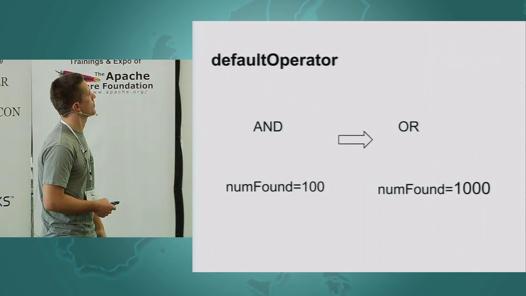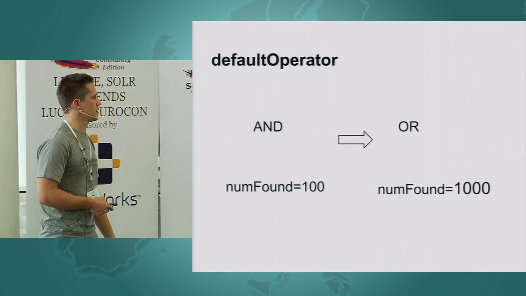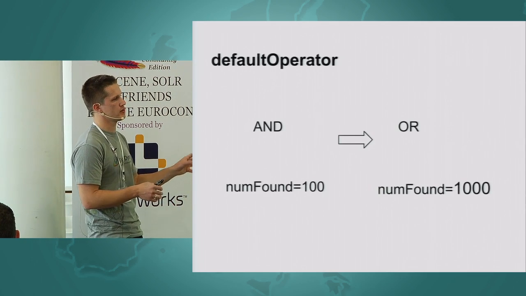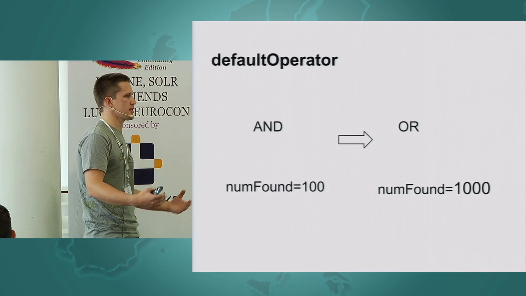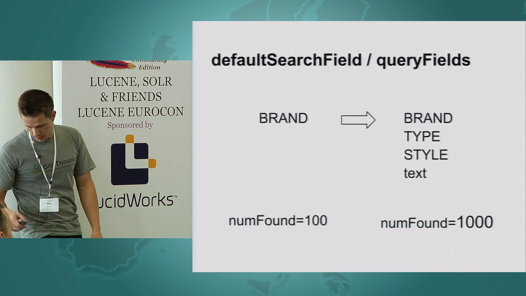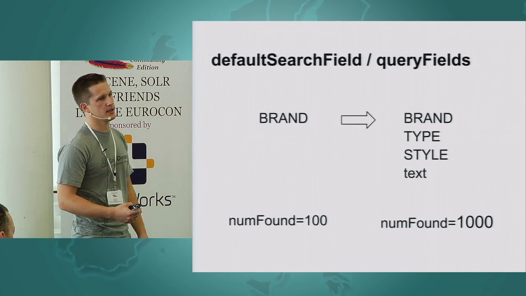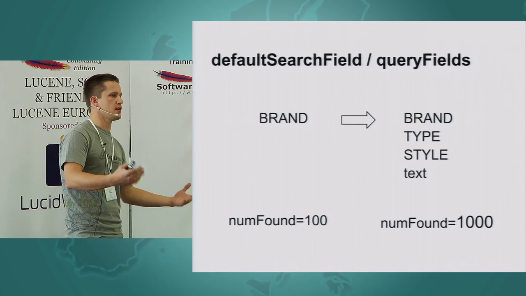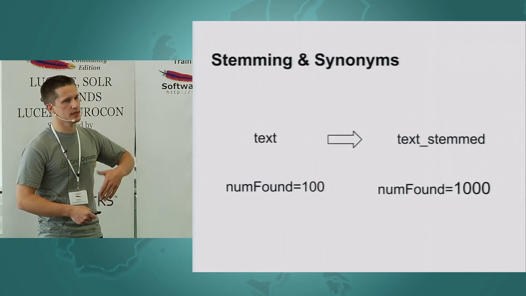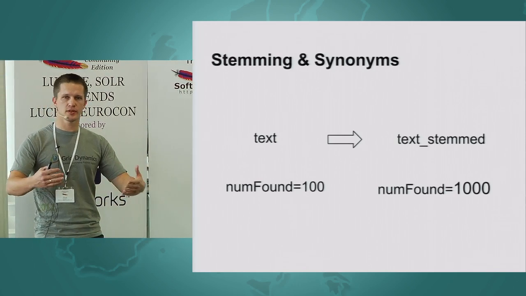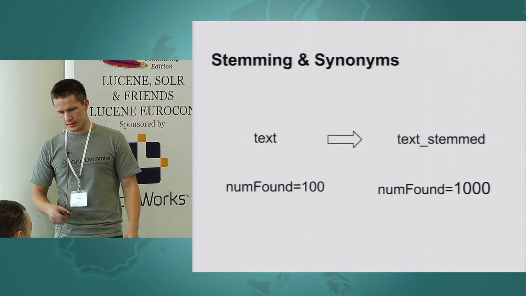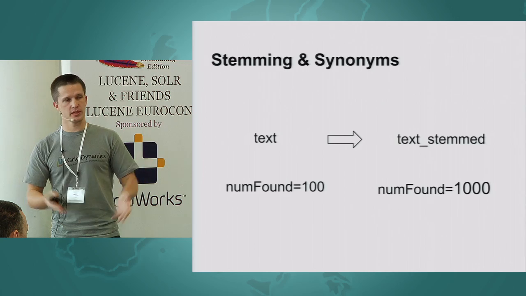I'll just show several parameters. First of all, you can change the query from conjunction to disjunction to get more results and improve recall, but it harms precision. You can search across many fields, right? It also gets you more results and increases your recall, but harms your precision. The same goes for linguistics and stemming, right? You get more results, but it's not always great. And so the problem description is over.